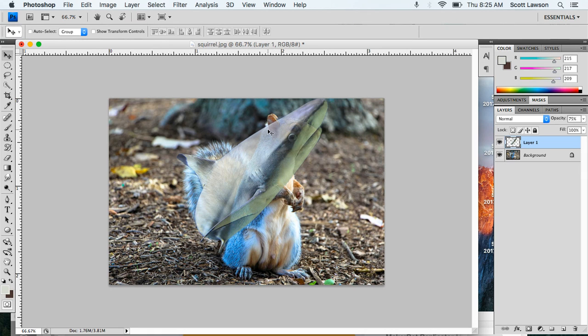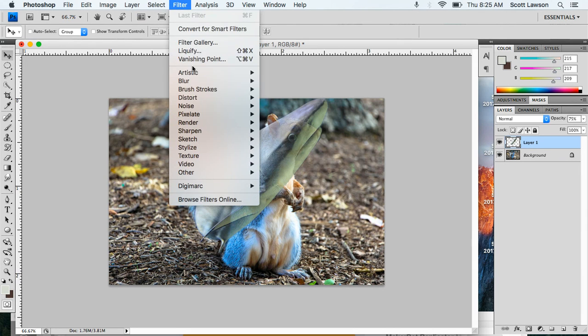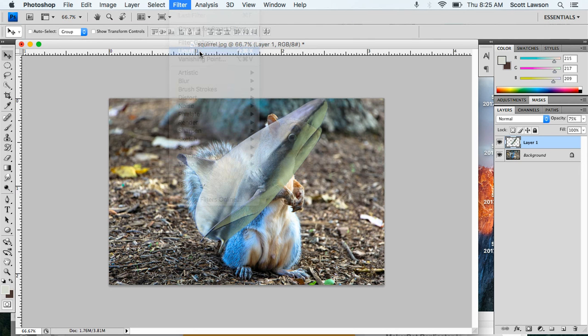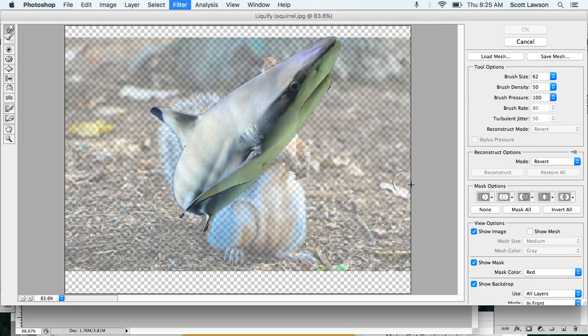So what you're going to do next is go to the filter and liquefy. There's a few things that you need to make sure to select. Make sure that show backdrop, show mask, and show image are all checked here. And then you can use your liquefy tool or the forward warp tool to cover